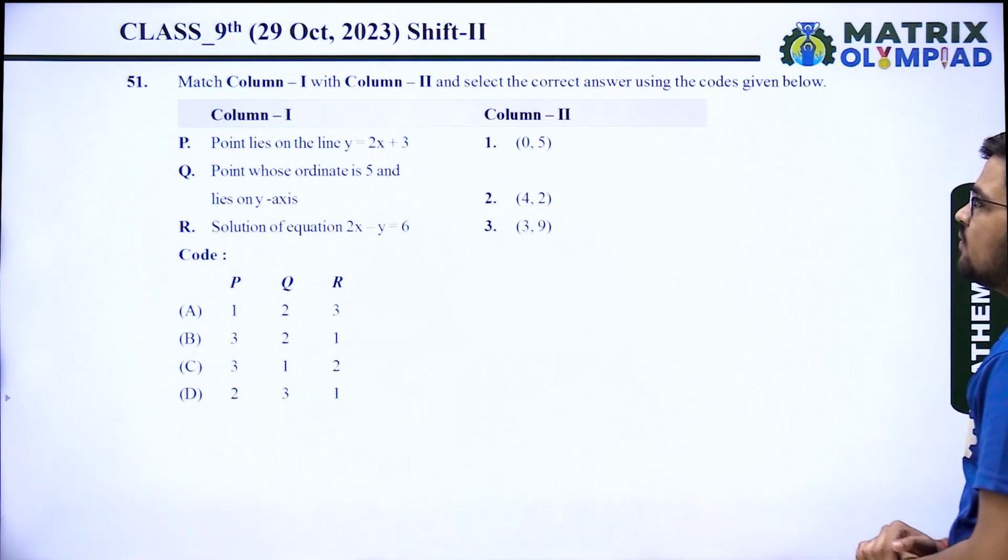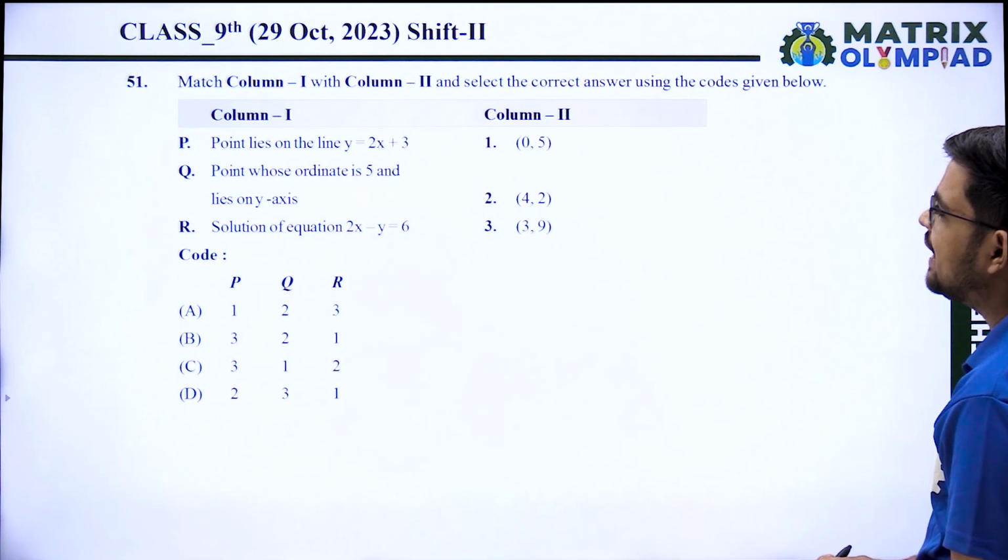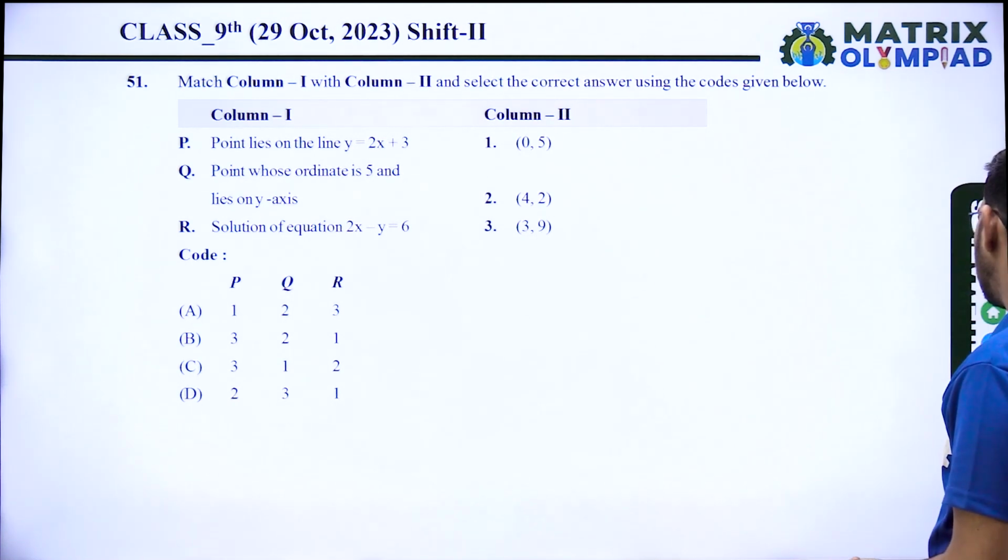51. Match column first with column second. Point lies on the line y equals 2x plus 3.